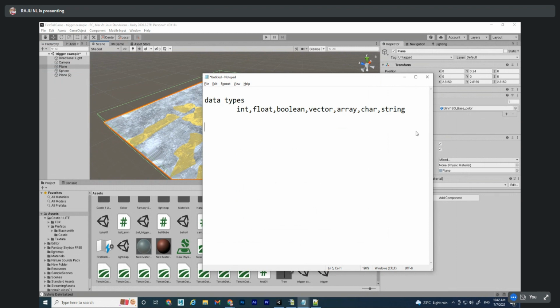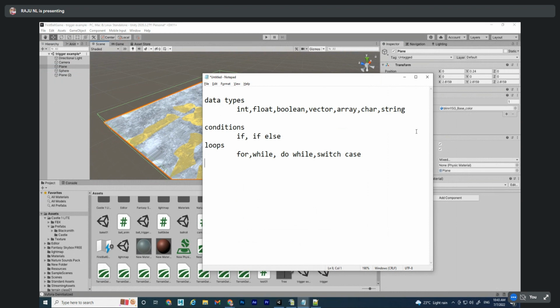Second step, conditions actually. This is if else. Then loops. You have to learn for loop, while loop, do while, and switch case. Loops you have to learn.